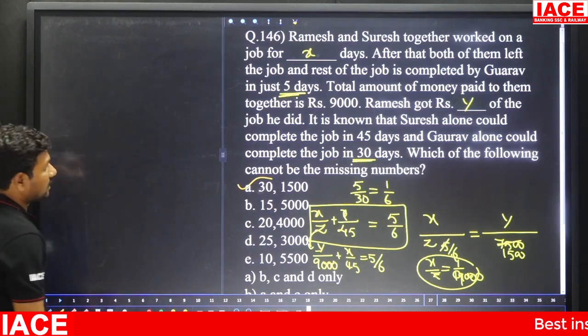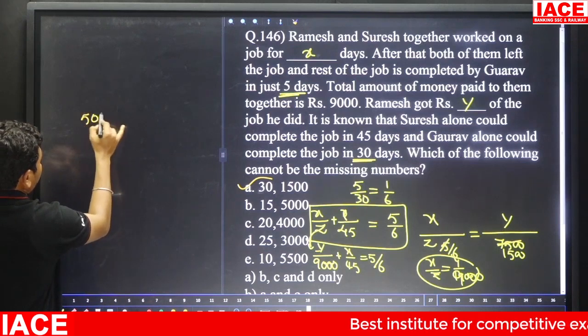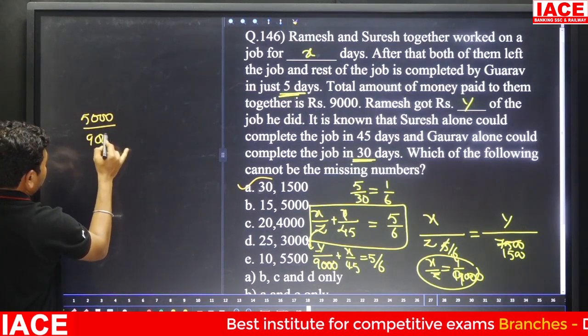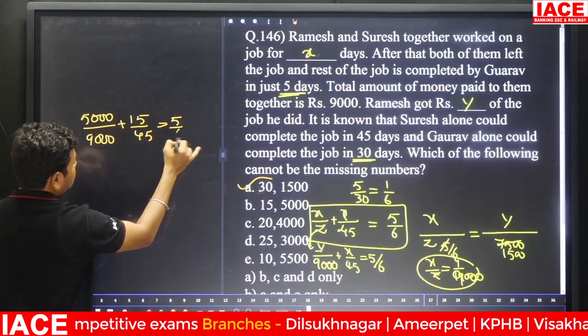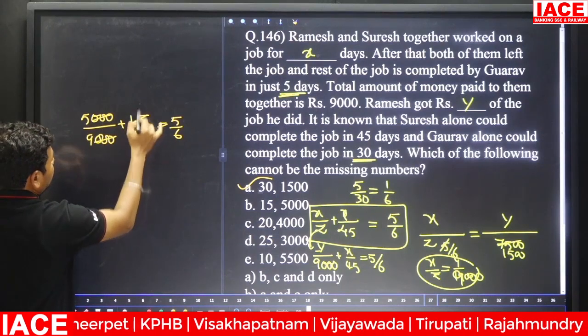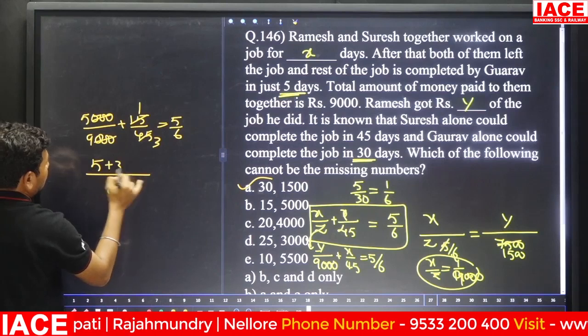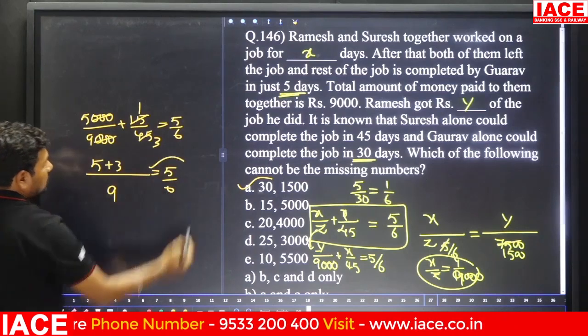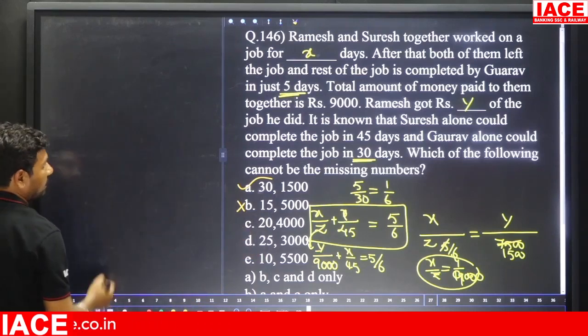Okay. Next check the second option. Here 15 Y by 5000 by 9000 plus 15 by 45 is equal to 5 by 6. Okay. Then here 1000 will be cancelled, 15 1s and 15 3s. The denominator is 9 and 5 plus 3 is equal to 5 by 6. LHS is equal to RHS? No. Then wrong. And going for the next one.